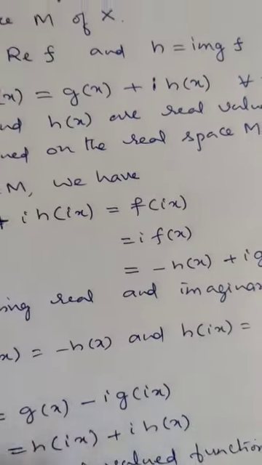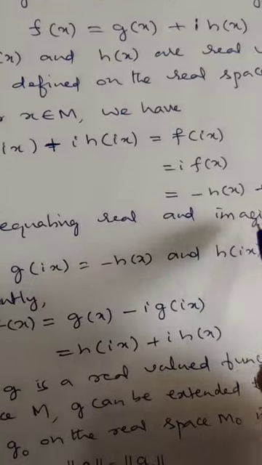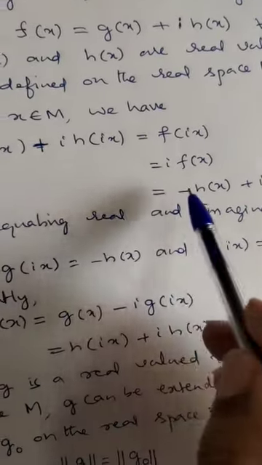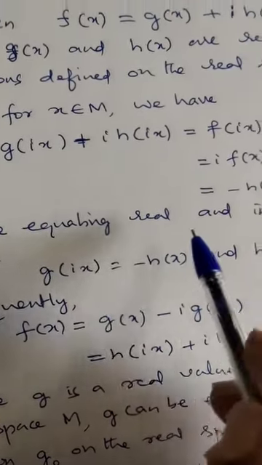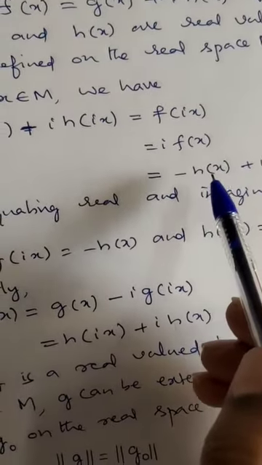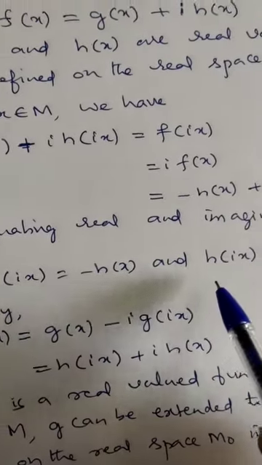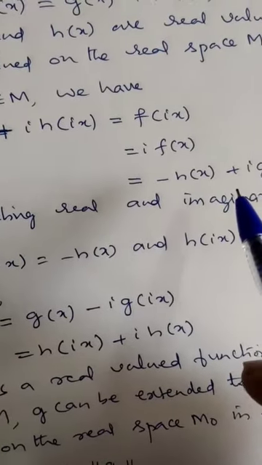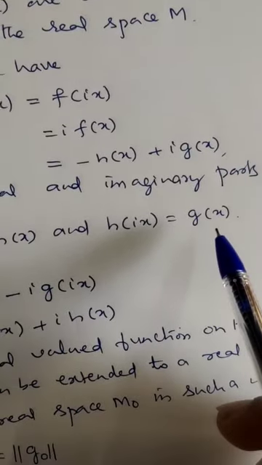So now equating real and imaginary parts in the above expression, we get g of ix. This is the real part on the left, and minus h of x is the real part on the right. So g of ix is equal to minus h of x, and h of ix is the imaginary part on the left. The imaginary part on the right hand side is g of x. So h of ix is equal to g of x.